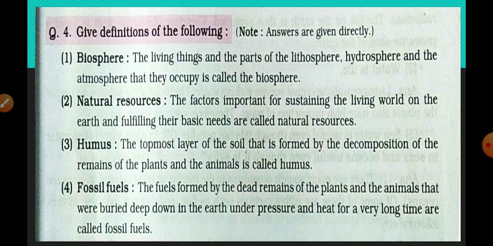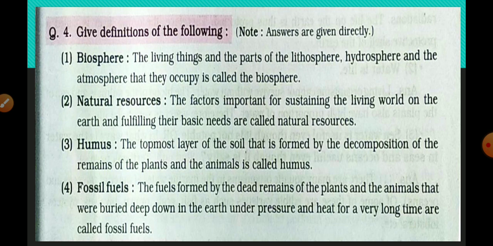Understood? Second one, natural resources, the factors important for sustaining the living world on the earth and fulfilling their basic needs are called the natural resources. If the question is asked in the exam, what is natural resource, at that time you have to write this answer: the factors important for sustaining the living world on the earth and fulfilling their basic needs are called natural resources.